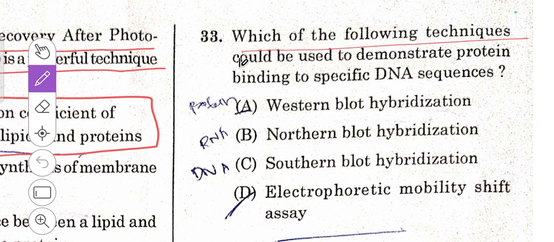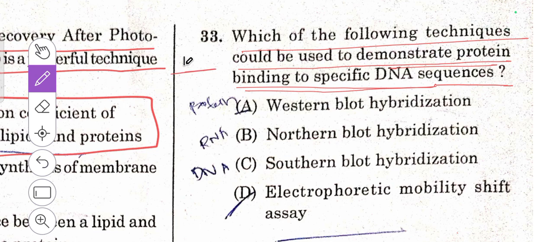Which of the following techniques could be used to demonstrate protein binding to specific DNA sequence? So here they have given four different options: Western blot, Northern blot, Southern blot, and electrophoretic mobility shift assay. Here they are not at all talking regarding any protein or RNA, how this RNA protein get separated. They are not talking. They are actually speaking regarding the technique used to demonstrate protein binding to specific DNA sequence. How a particular protein will come and bind to this particular DNA sequence.